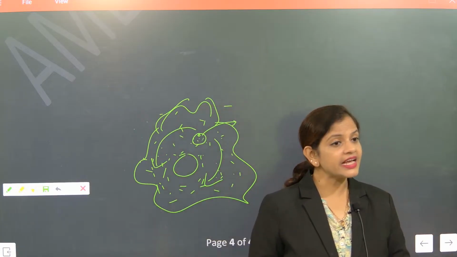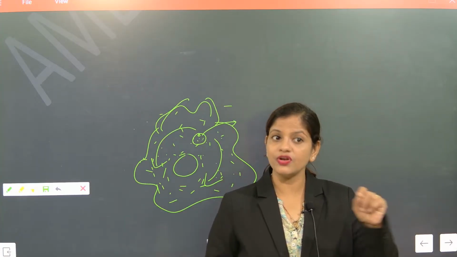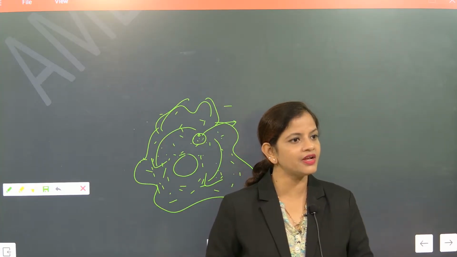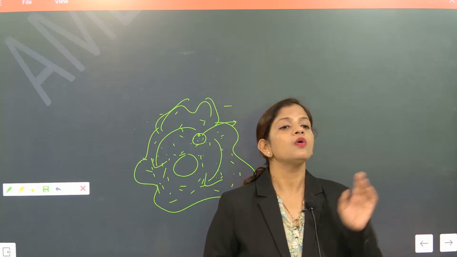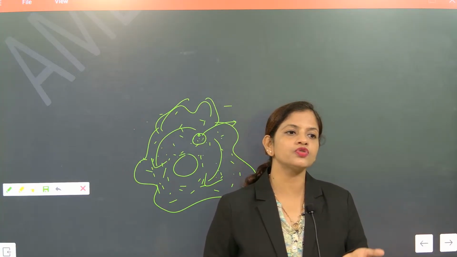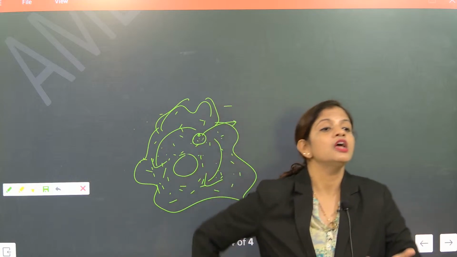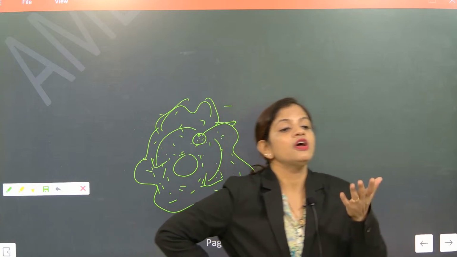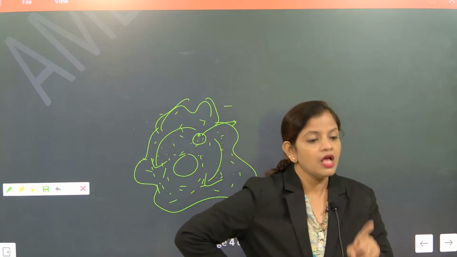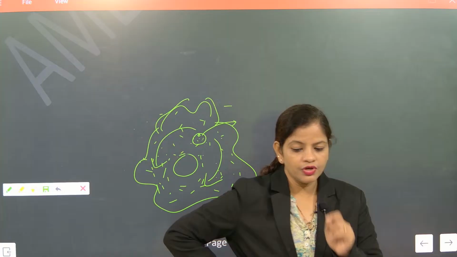Single cell. And secondly, why is amoeba in the experiments? Because this is in your experiment. Do you remember in school you might have done the amoeba experiment? Why is this there? Because you can take it on a slide easily and see the holozoic mode of nutrition. In humans we can't see the holozoic mode of nutrition, but in amoeba we can see the 5 major steps. Understood or not? Now we have one question they always ask from amoeba. So you need to be very careful.